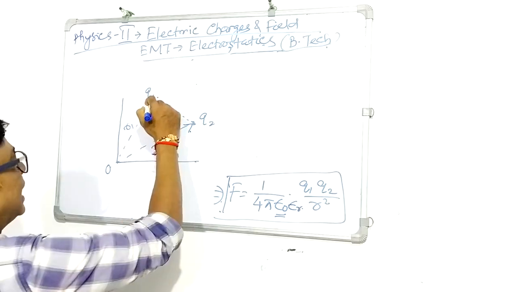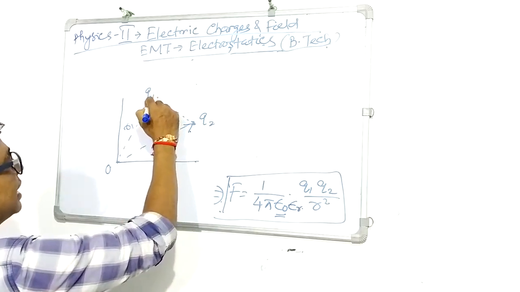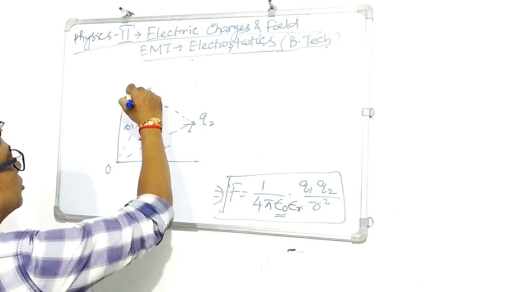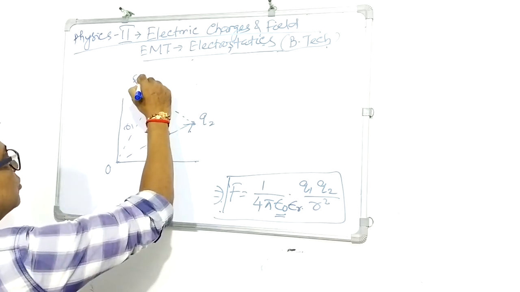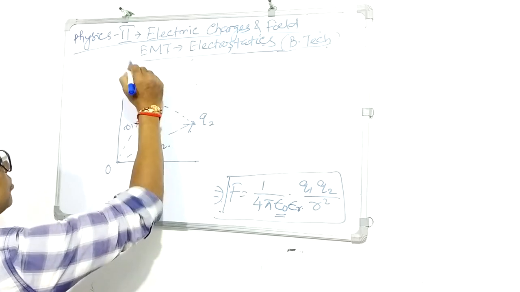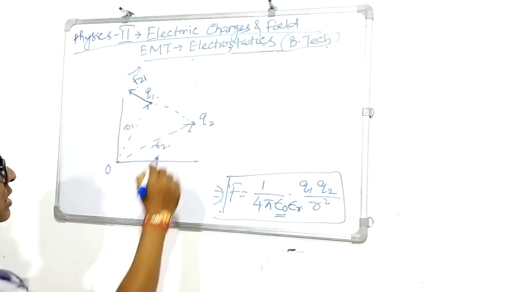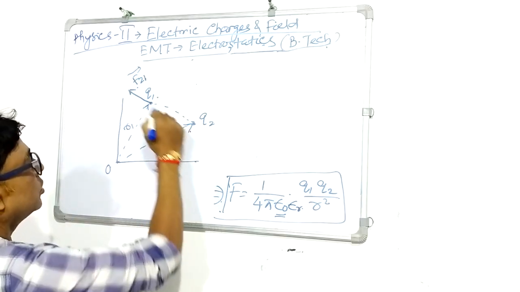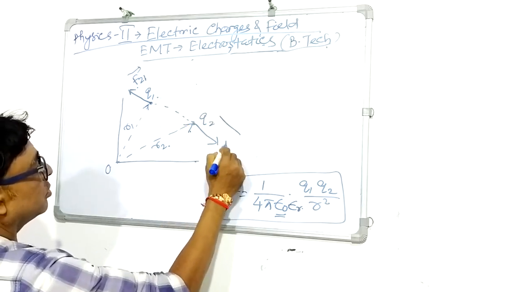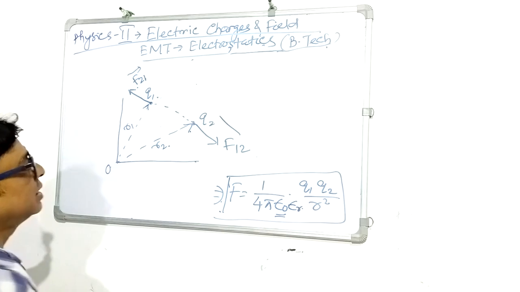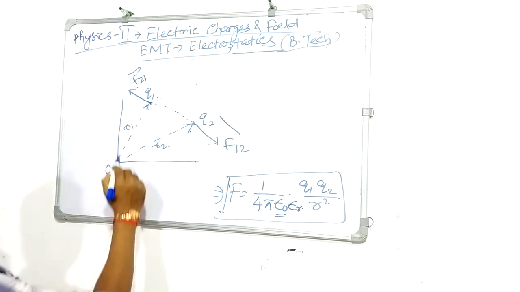Suppose I am finding out the force on Q1 due to Q2. The direction will be like this. So it will be the force on 1 due to 2, F21. What will be the force on 2 due to 1? It will be directed along this direction. It will be F12.